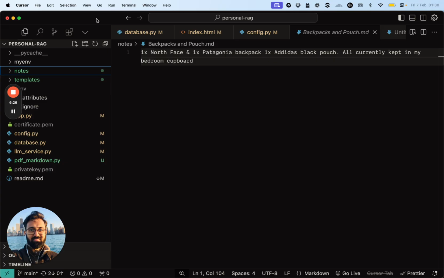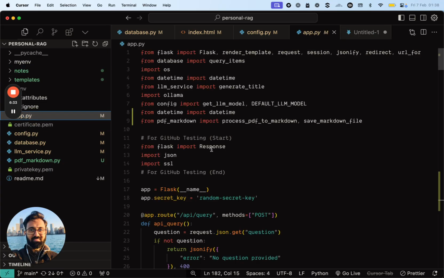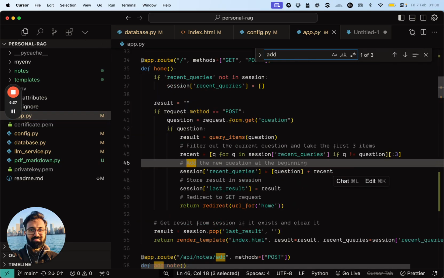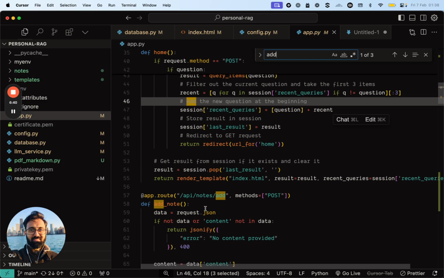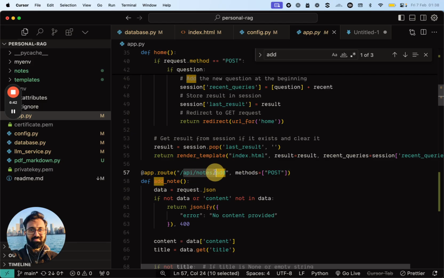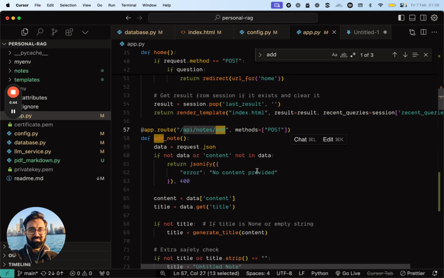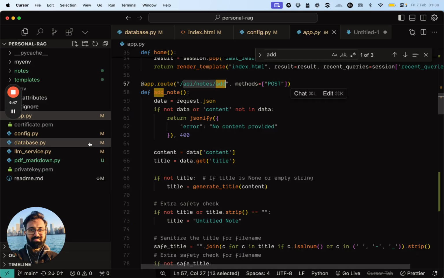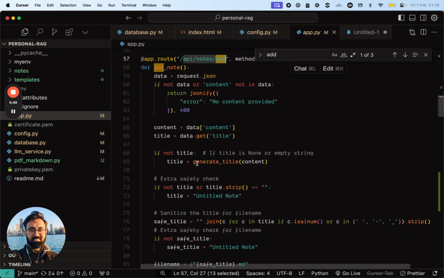And this is exactly when I started feeling the need for using something like Postman, because the code was obviously generated using AI over here. You can see these are my endpoints. This is API notes slash add, and it will add the notes, etc. And then I also did a fun little thing to generate a title using an LLM in case I do not provide any title. It will understand the context and generate an appropriate title for it, right?